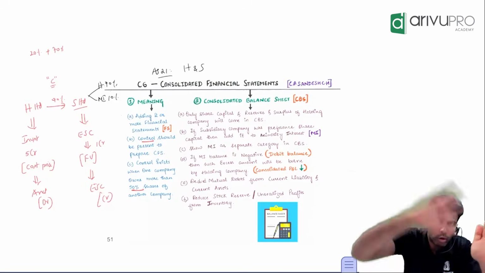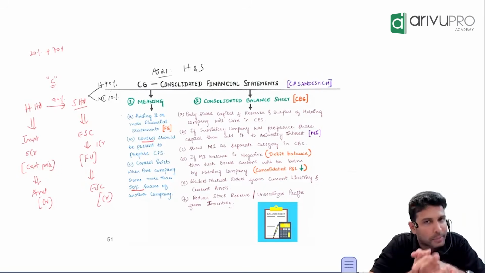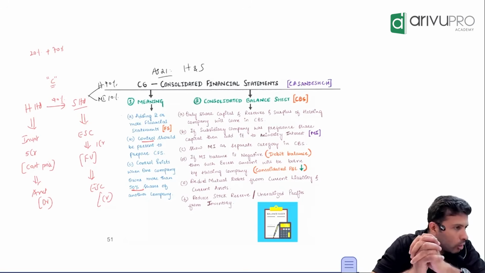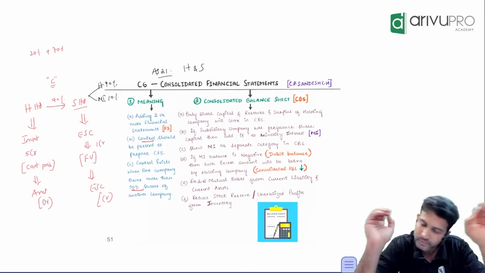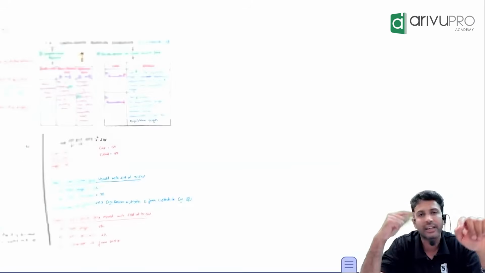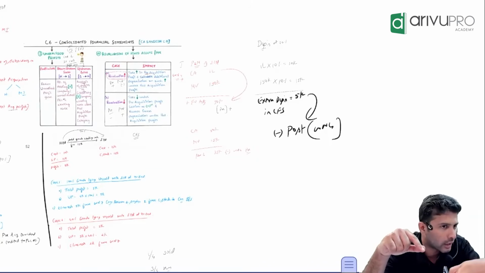If the holding company owns more than 50% shares in the subsidiary company, then only we say there is control. If control comes, AS 21 gets triggered or becomes applicable. Fine, this one you leave it. Then, as I said, consolidation problems we work out in certain working notes, 7 working notes.